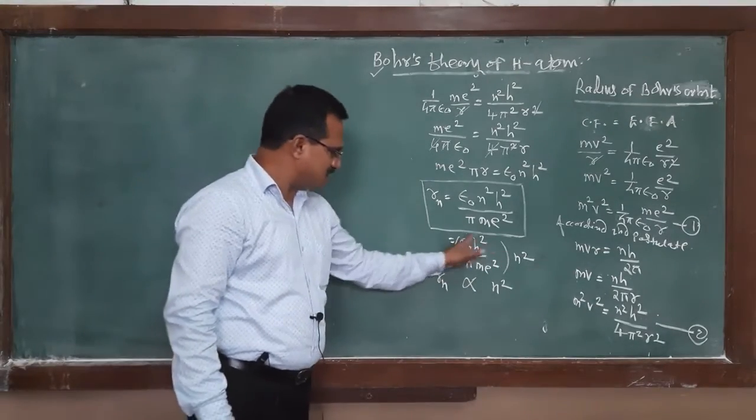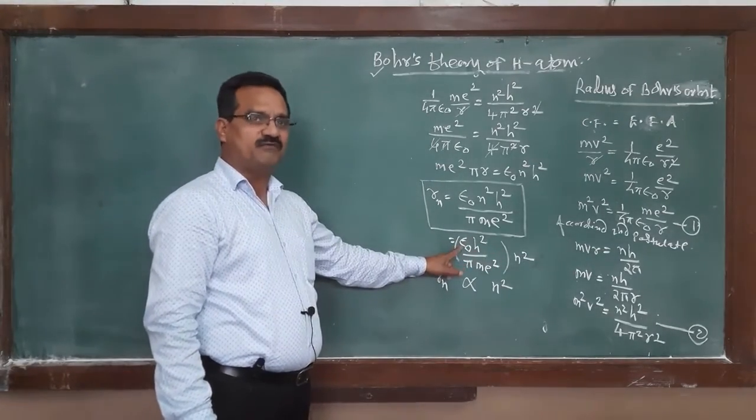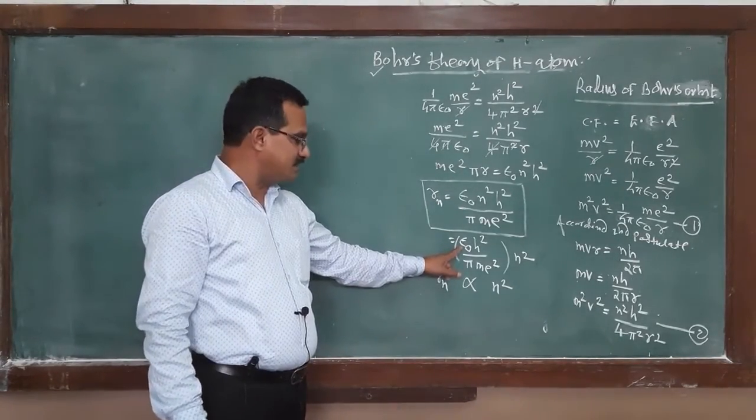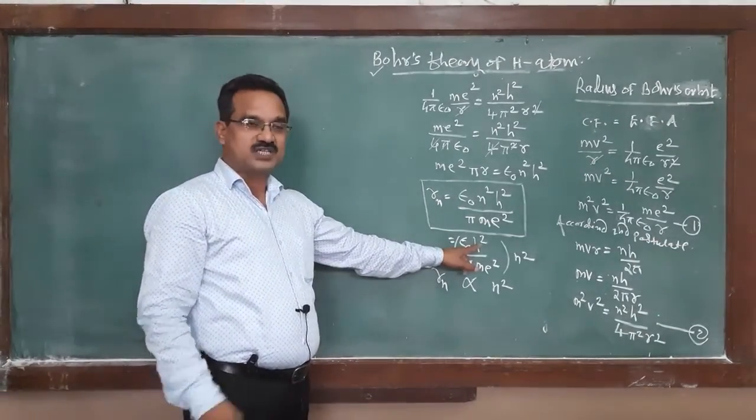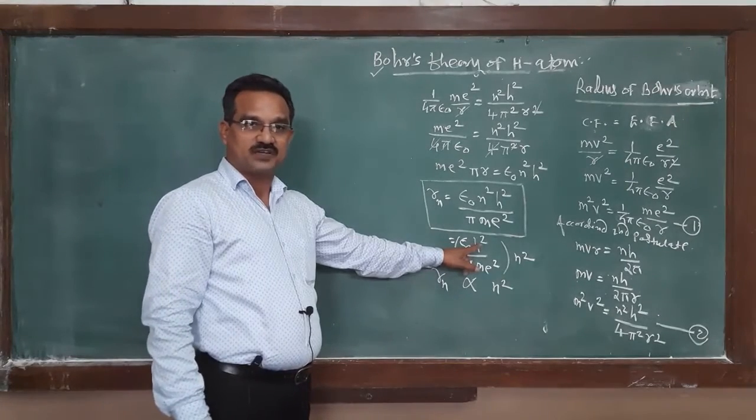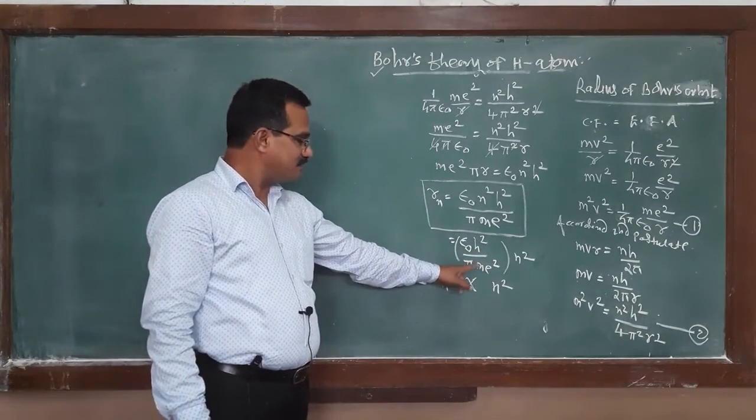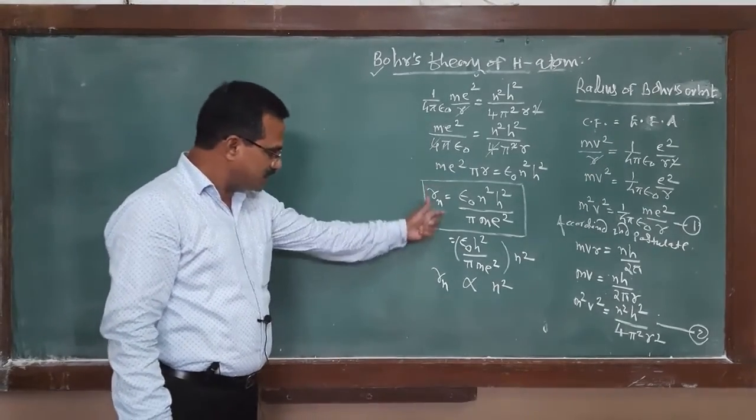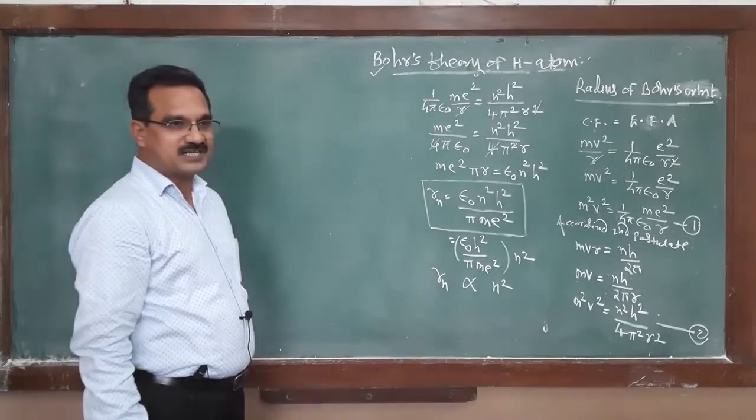All these terms are constant. Epsilon 0, the permittivity of free space, is 8.85 into 10 raised to minus 12 in SI unit. This is the Planck constant, 6.63 into 10 raised to minus 34 joule second. Pi, mass of electron and charge on electron. This is actually the expression for the radius.